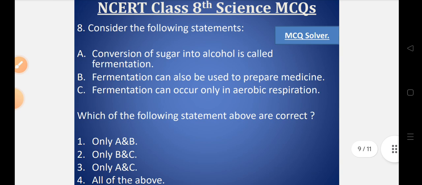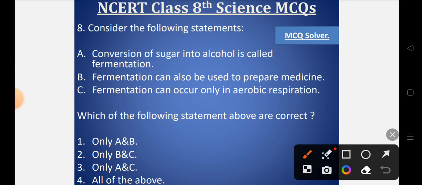Now question number 8, consider the following statements. Statement A, conversion of sugar into alcohol is called fermentation. Statement B, fermentation can also be used to prepare medicine. Statement C, fermentation can occur only in aerobic respiration. Which of the following statements above are correct? Let's look into the options. Option number 1, only A and B is correct. Option number 2, only B and C is correct. Option number 3, only A and C is correct. Or option number 4, all of the above.